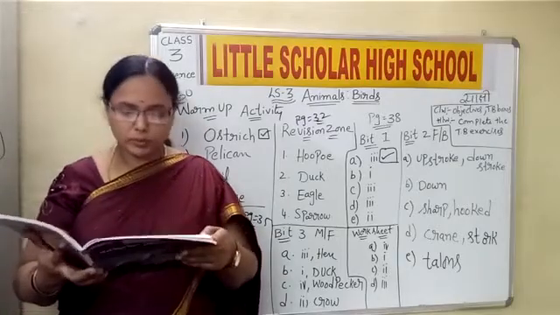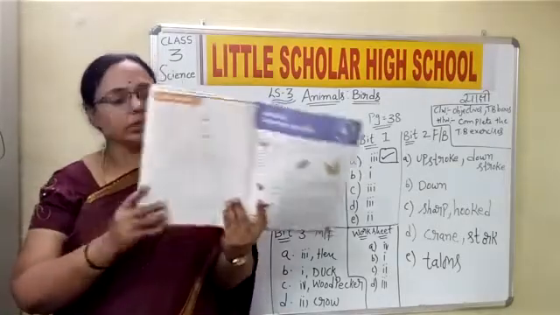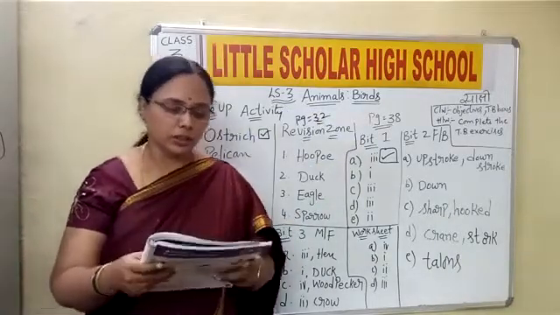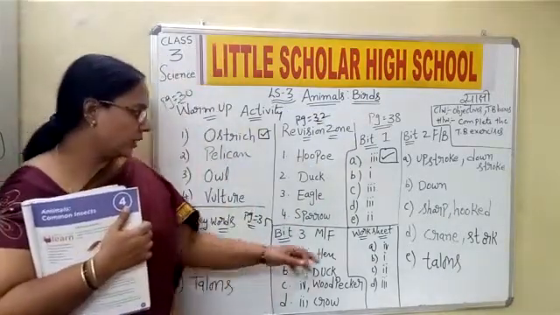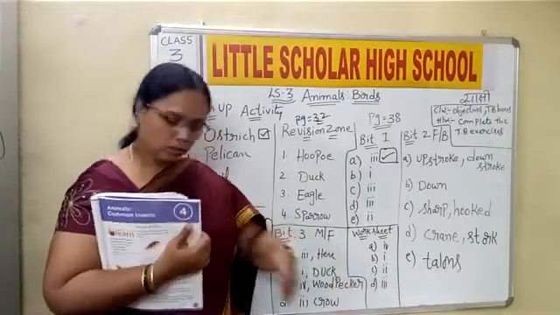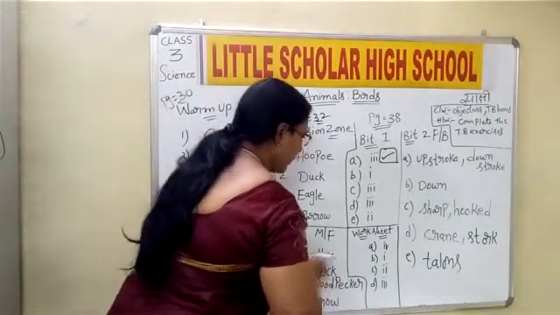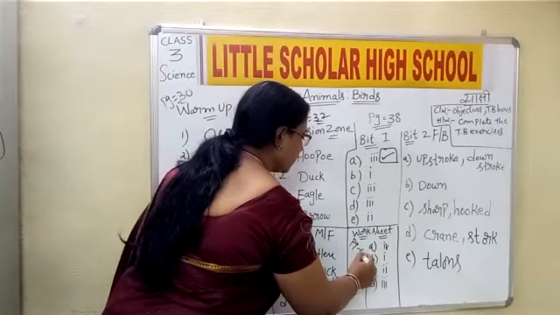Now come to page number 40, children, the last page. We have worksheets here. Again in the worksheet we have the match the following, children. This is page 40 worksheet.